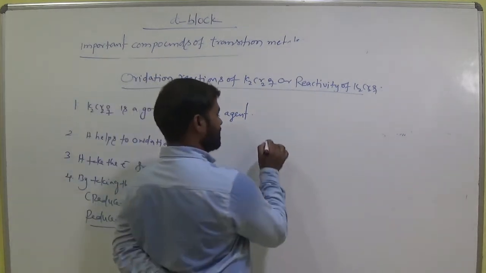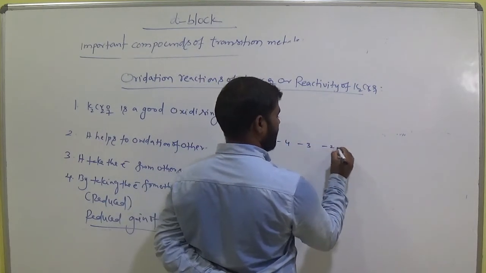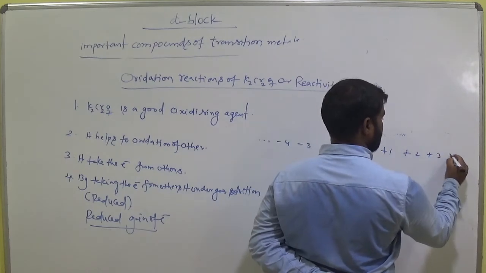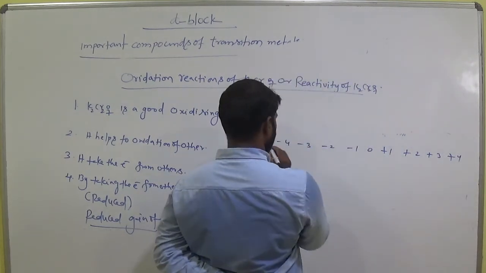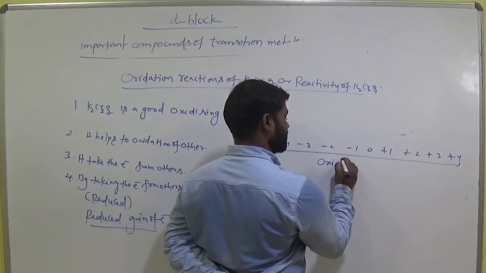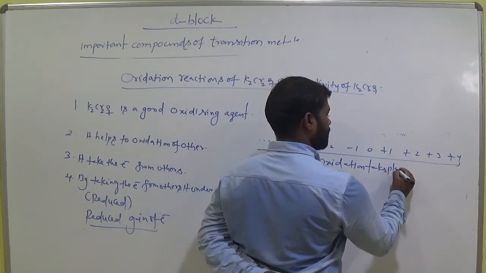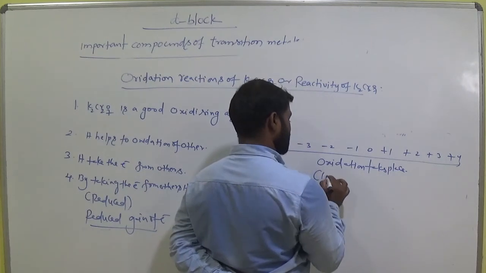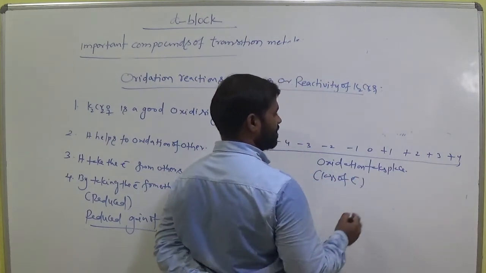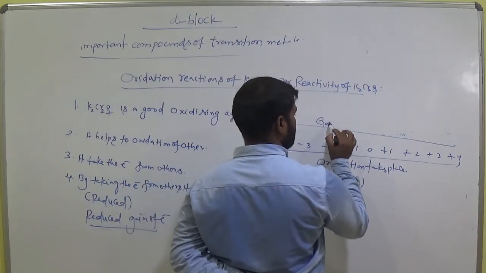Okay, so let's see. Suppose -4, -3, -2, -1, 0, +1, +2, +3, +4. While we are moving in this direction, oxidation takes place. That is loss of electrons. While we are moving in this direction, gaining of electrons takes place.